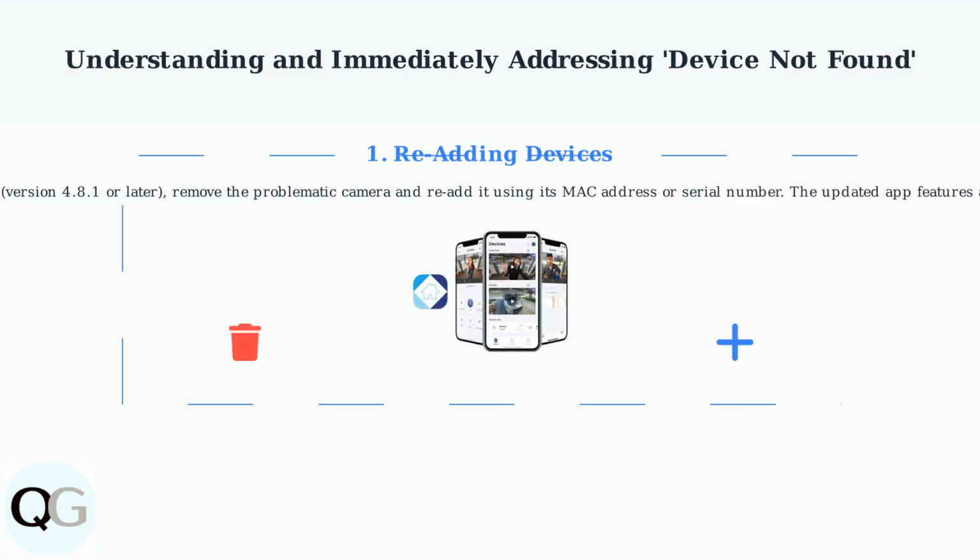Through the NVR's web interface or Lorex Home app version 4.8.1 or later, remove the problematic camera and then re-add it using its MAC address or serial number. The updated app features automatic connection retries and real-time diagnostics, making this process smoother.